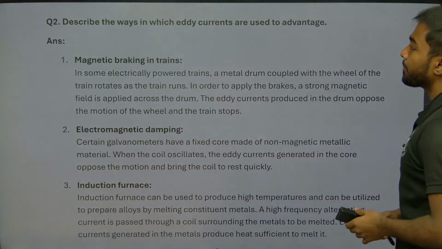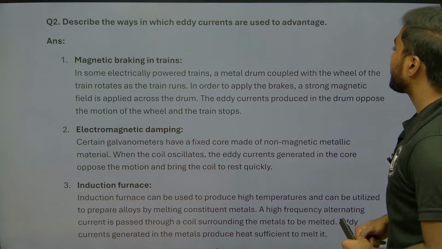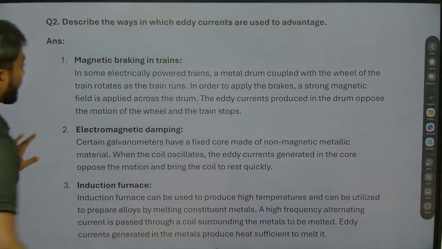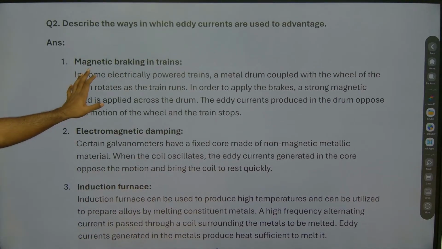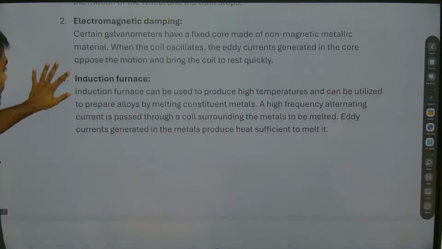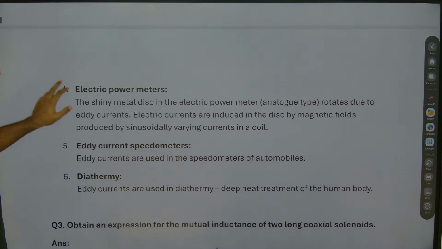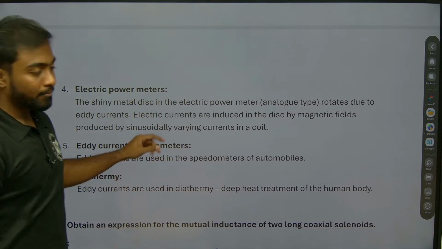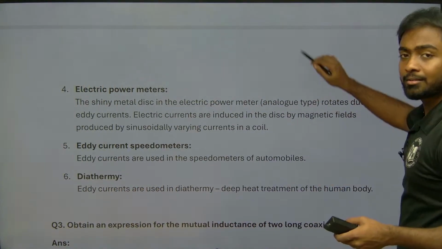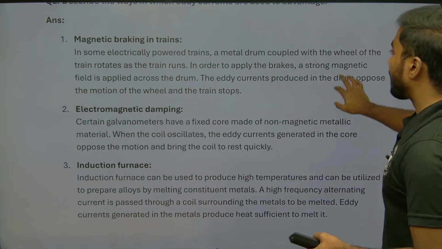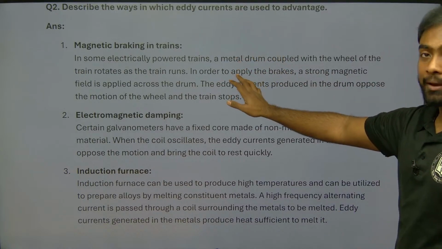So, describe the ways in which eddy currents are used to advantage. Alright, no? So what are the advantages of eddy current they are asking? So: magnetic braking in trains, electromagnetic damping, induction furnace, electric power meters, eddy current speedometer and diathermy. These are the things we can write in the advantages. Each advantage we need to explain clearly. I'll give the proper details about magnetic braking in trains first.